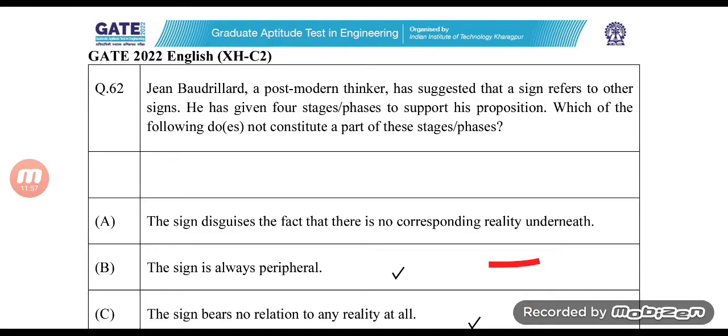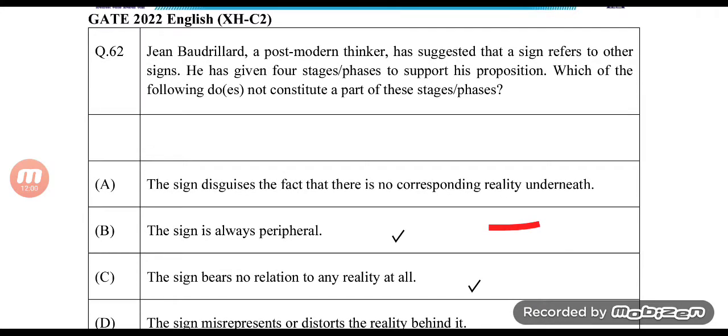Okay. Question number 62. I don't know. I felt that the sign bears no relation to any reality at all could be wrong because I felt that even the most removed, what you call a simulacra, right? Even the third stage does have some resemblance. That is what I felt, but I was clearly wrong because perhaps it does not have any relation. I really felt there was a very, very minute relation, a very small idea, inspiration,